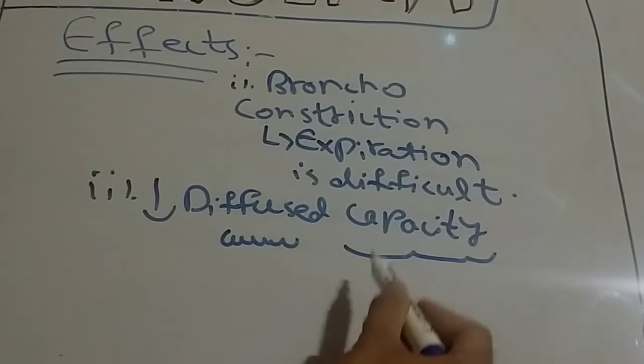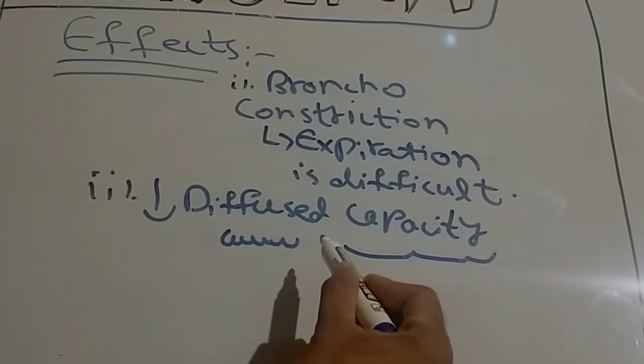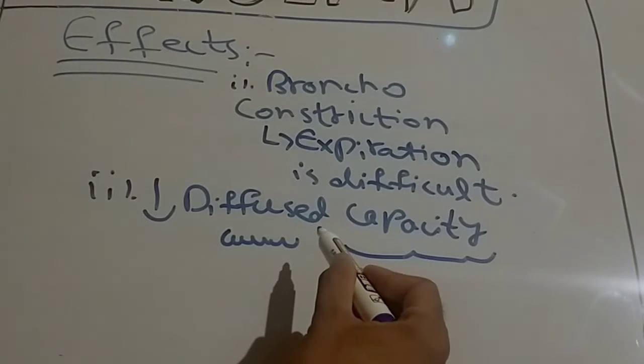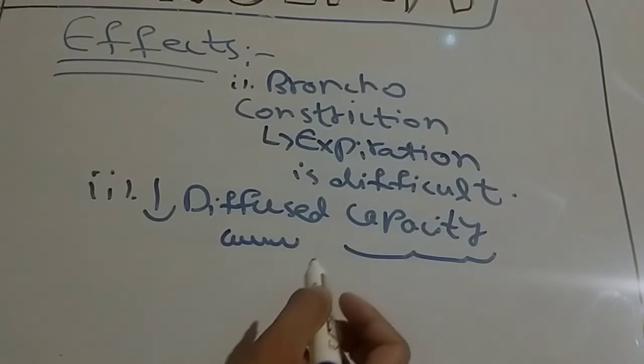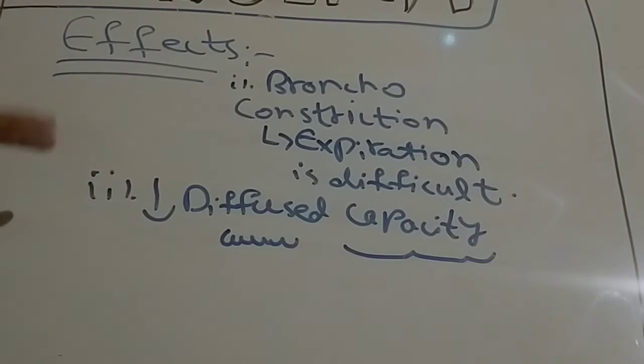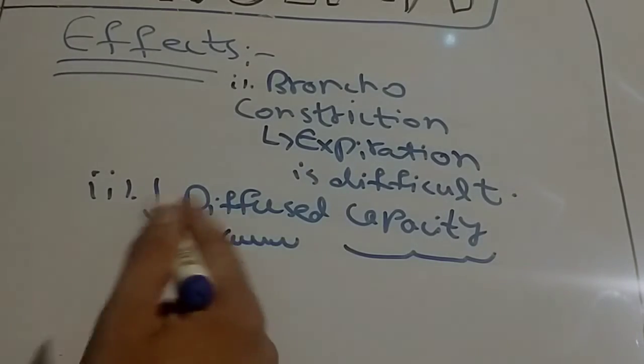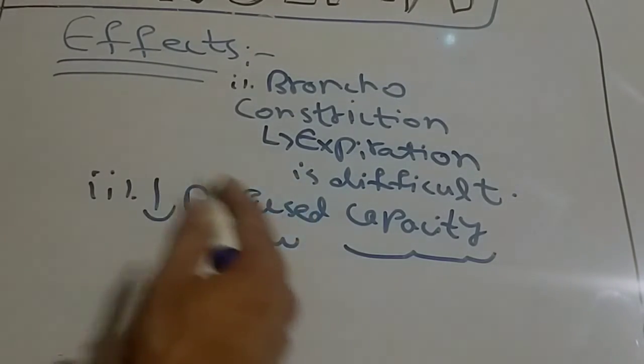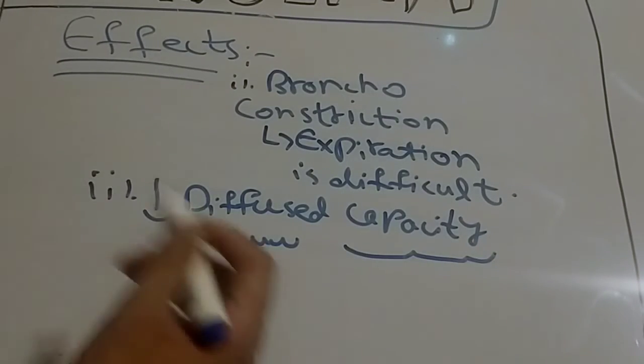So the folding of the walls of the alveoli is decreased. That's why it leads to decreased diffusing capacity. The exchange of gases, oxygen and carbon dioxide, does not occur normally, which ultimately leads to the condition known as hypoxia. This is the second effect of emphysema.